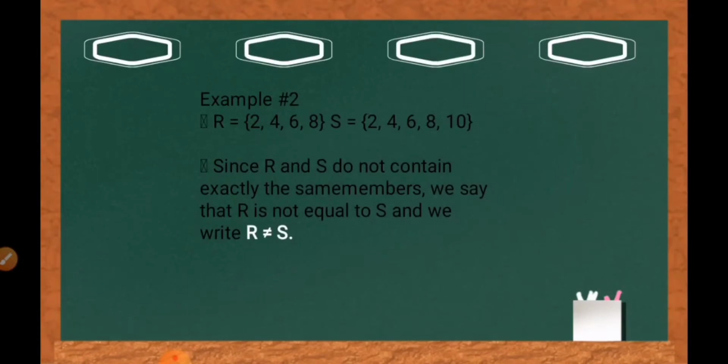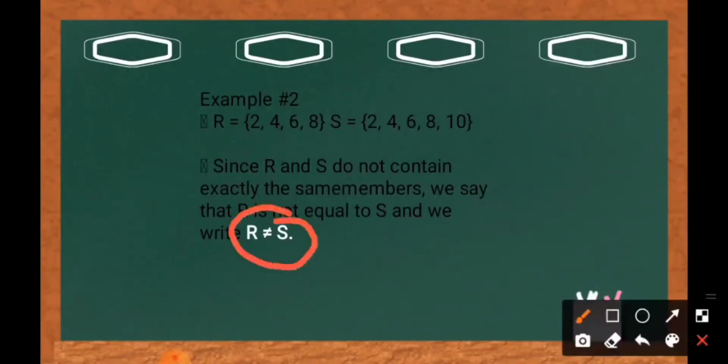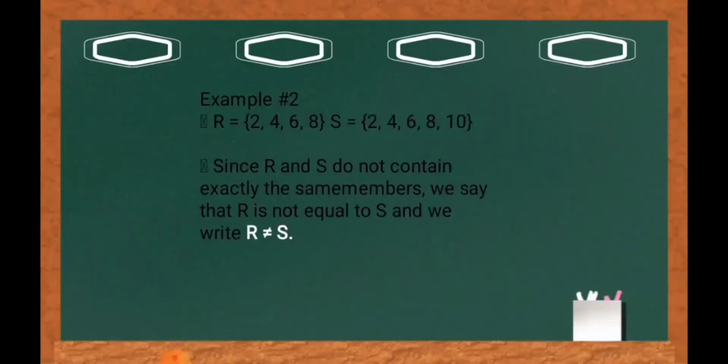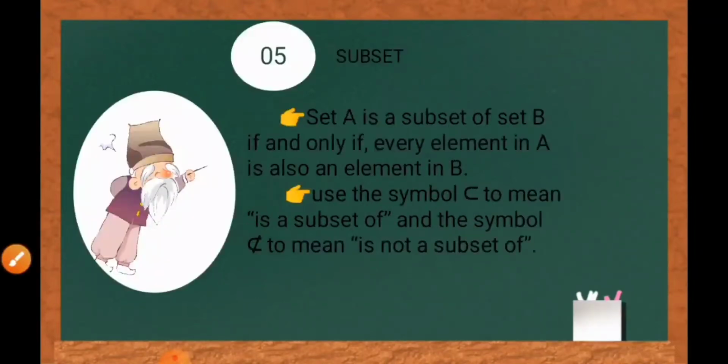Example number 2. The elements of set R are 2, 4, 6, and 8. And the elements of set S are 2, 4, 6, 8, and 10. Since R and S do not contain exactly the same members, we say that R is not equal to S, and we write this one.